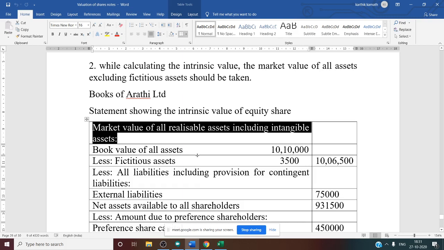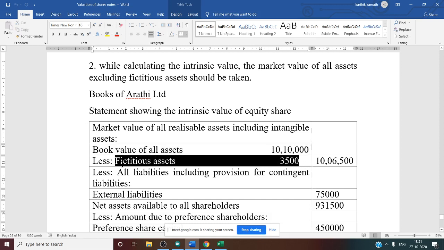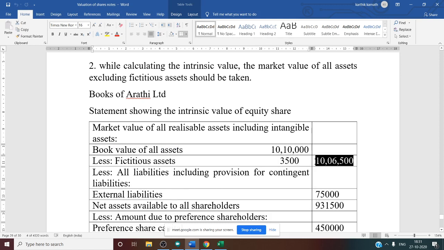So even if goodwill is given, we need to take it, but in this question no information of asset, liability itself is asset. So book value of all asset, liability total itself you are going to write, 10 lakh 10,000, less fictitious asset, that is 3,500. Now you got agreed value of all asset after deducting fictitious asset, that is 10 lakh 10,000 minus 3,500, that is 10 lakh 6,500.